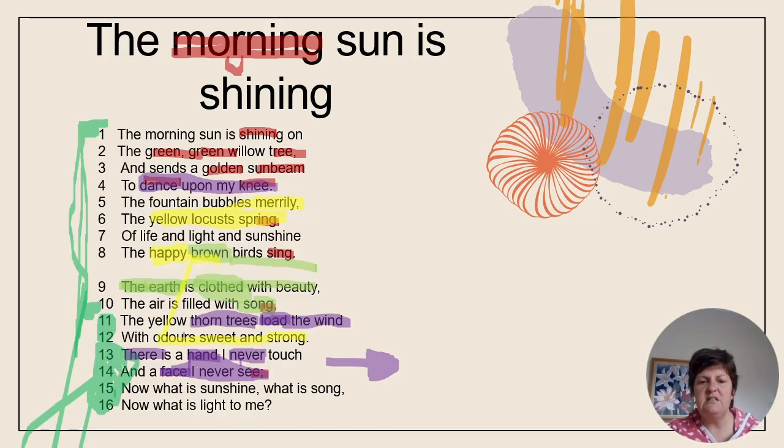In lines 15 and 16, there's a semicolon at the end of line 14. So the next piece of sentence is now obviously going to be a clause which can stand on its own, all right? And she says, now what is sunshine? What is song? Now what is light to me? I've explained this when I explained the main meaning of the poem. Now, as she wakes up to the present reality and she stops appreciating the beauty of nature, the reality is much more harsh. And in the reality, she asks us a rhetorical question to which the obvious answer is no.